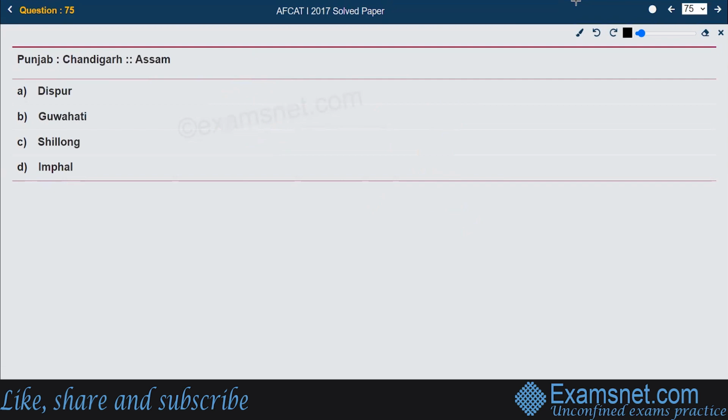Next, we are supposed to find out whatever connection is between Punjab and Chandigarh, the similar connection Assam has with which particular city. So we very well know that Punjab's capital is Chandigarh. So Assam's capital should be the answer, and Assam's capital is Dispur. So that is the right answer.